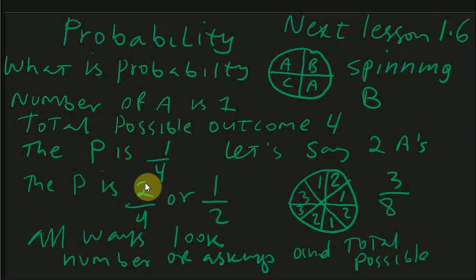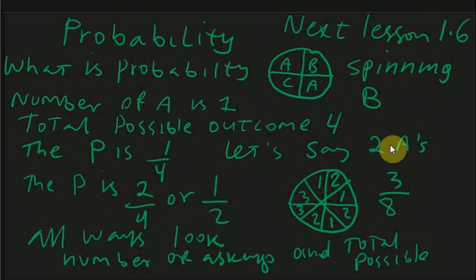So they are equal. 2 out of 4, right? 2 over 4 is equal to 1 over 2. So that means the possibility this will turn A is either 2 out of 4 or 1 out of 2, because they are equal, right?